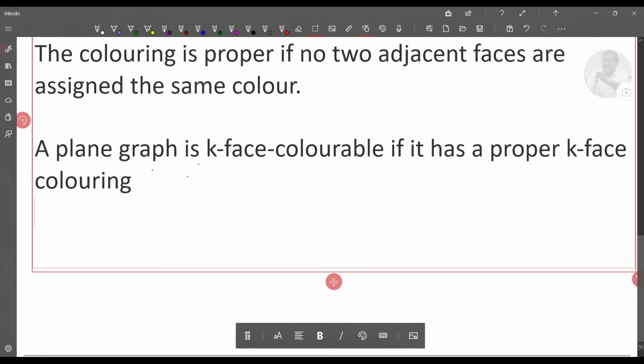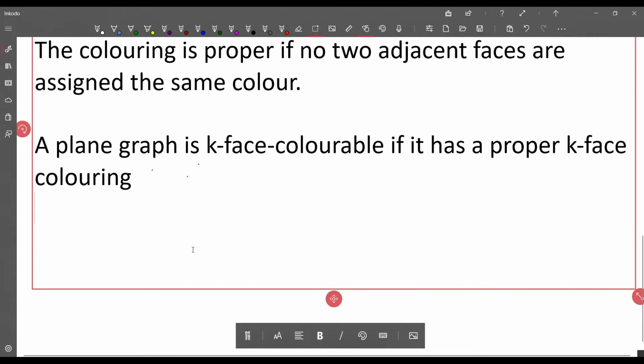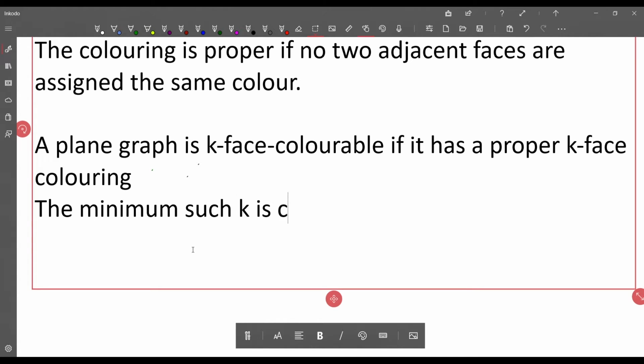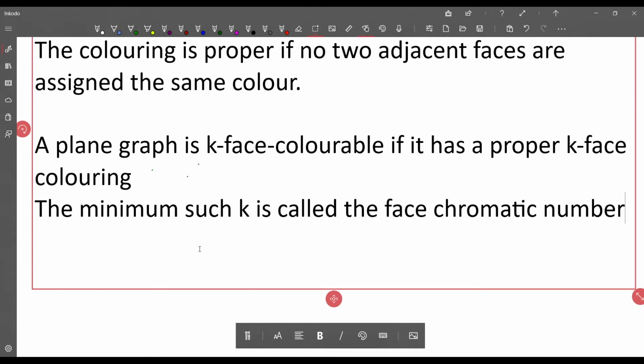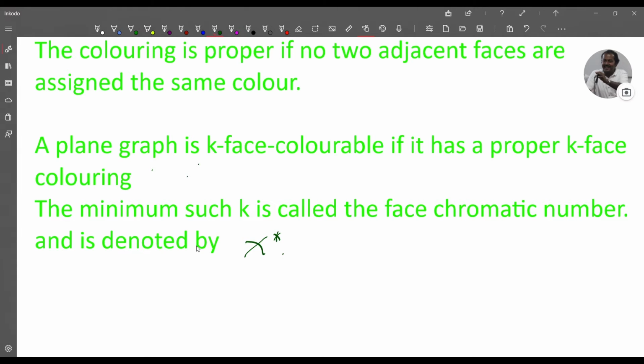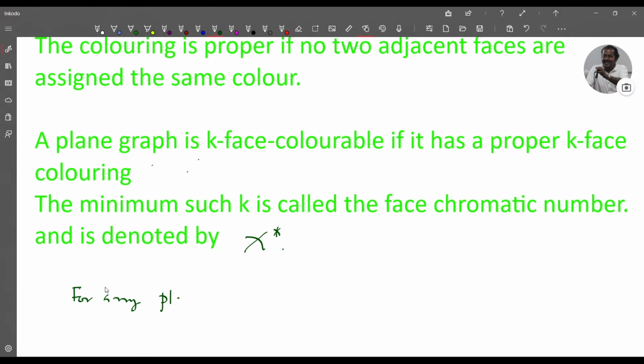The minimum such k is called the face chromatic number and is denoted by chi-star. Now for any plane graph G with dual G star, we have chi star of G equal to chi of G star.